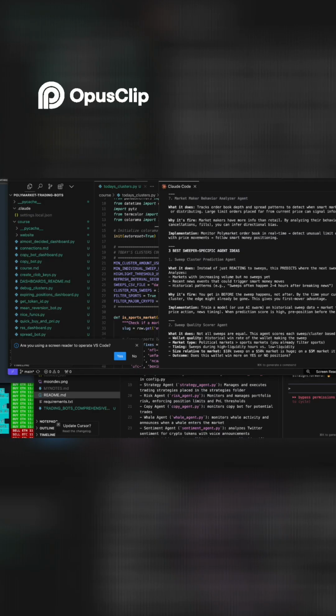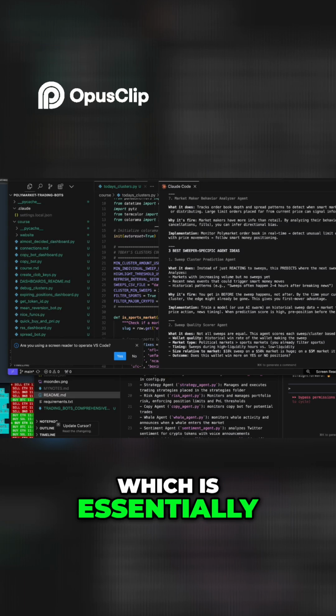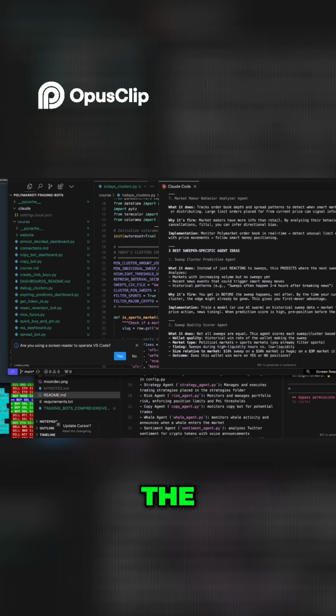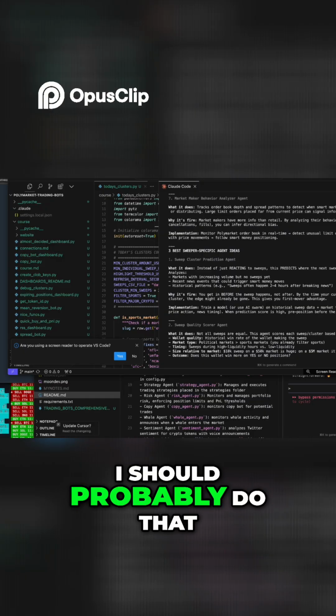One way is collecting from the sweeper, put the or act, which is essentially the activity tab. Run a script on that forever. Okay, I should probably do that, dude.